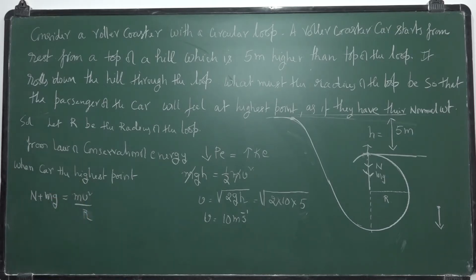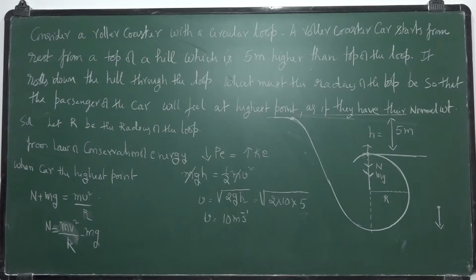Okay. So I want N here. N plus mg equals mv square by r. So the normal reaction is mv square by r minus mg. You bring this mg to this side. Then this is the apparent weight of the person.